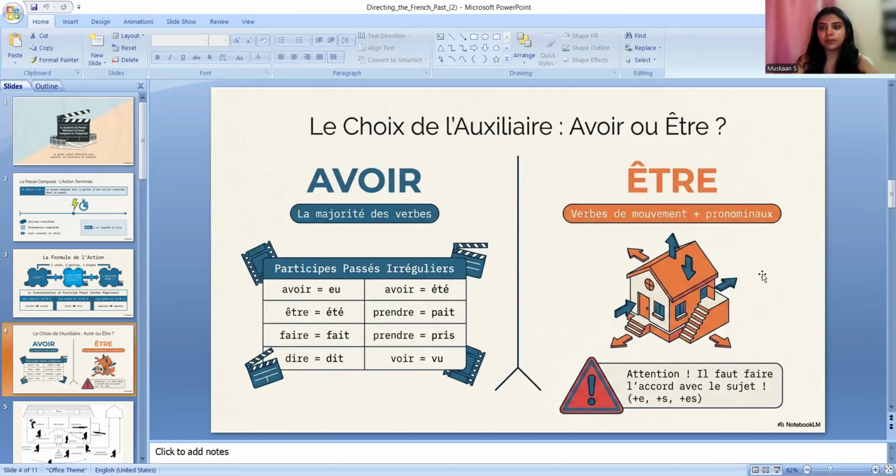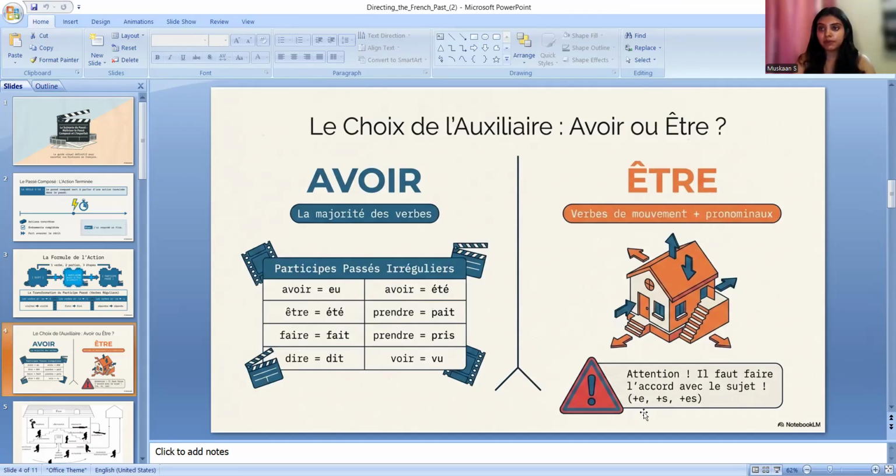And pronominal, you already know. So verbs. Attention, il faut faire l'accord avec le sujet. Attention, it is necessary to make the accords also. Like in our verb, we don't use any accords. In this, we have to use.